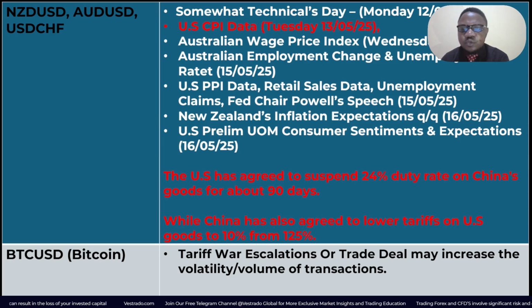And to put icing on the cake, because of this trade war escalation and trade deal, we might get some massive volatility, especially from Bitcoin. The trade deal or tariff war escalations, which in this case is now a trade deal, will probably cause traders to look for opportunities elsewhere, which might include gold, the safe havens, and including Bitcoin.